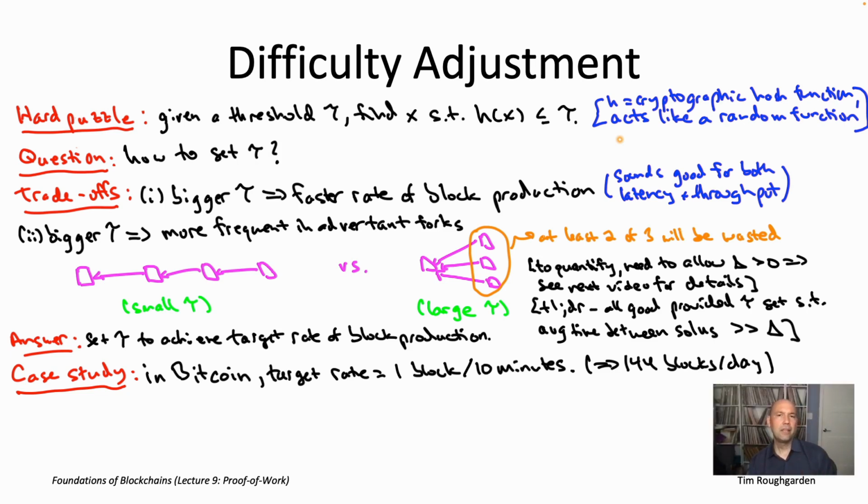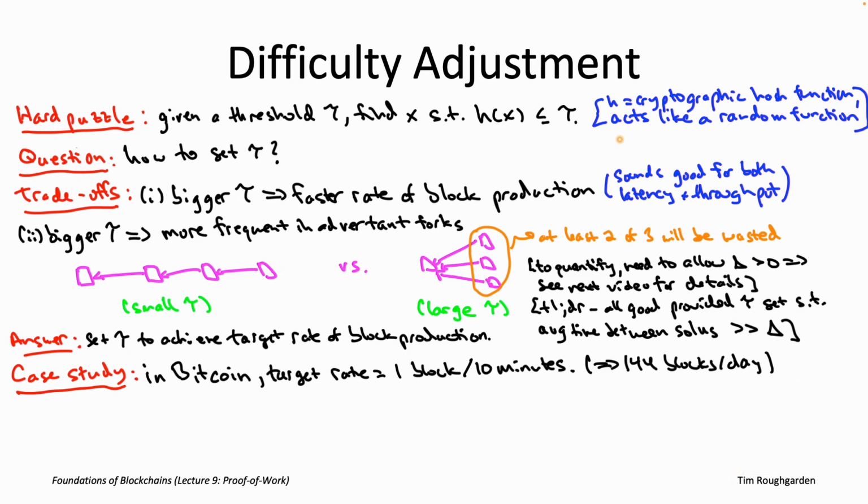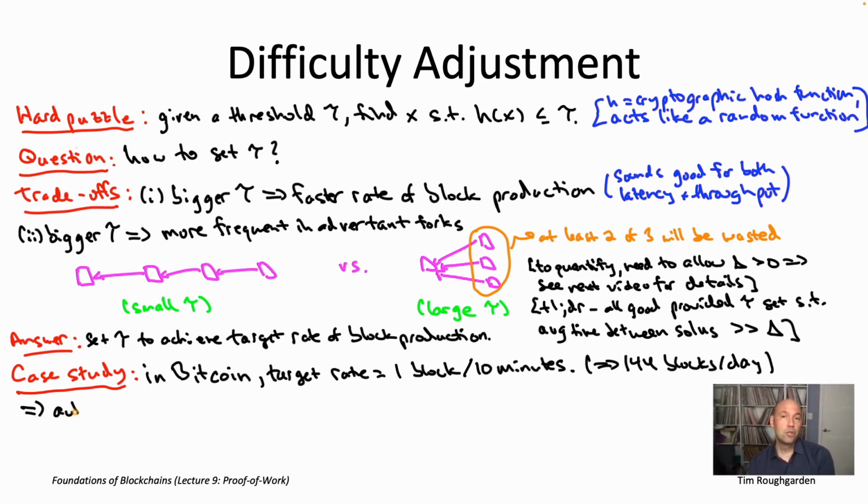And hopefully it's intuitively clear that if you want to keep the rate of block production, in other words, the frequency with which puzzles get solved, roughly constant, even as the hash rate fluctuates, well, you better make sure that the threshold tau fluctuates in exactly the same way. So the Bitcoin protocol does, in fact, automatically adjust the difficulty threshold tau as a function of how quickly blocks seem to be produced. If blocks are being produced too quickly, then tau gets smaller, so the puzzles get harder. If blocks seem to be getting produced too slowly, like slower than once every 10 minutes, then tau would increase, meaning that puzzles would become easier.